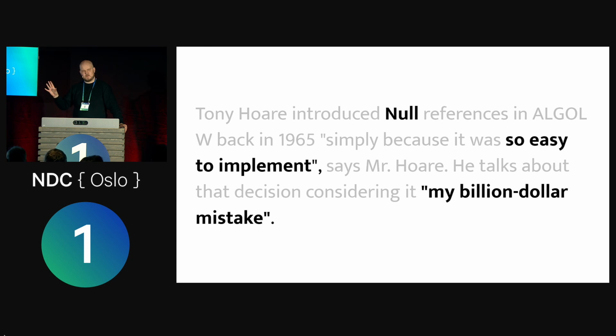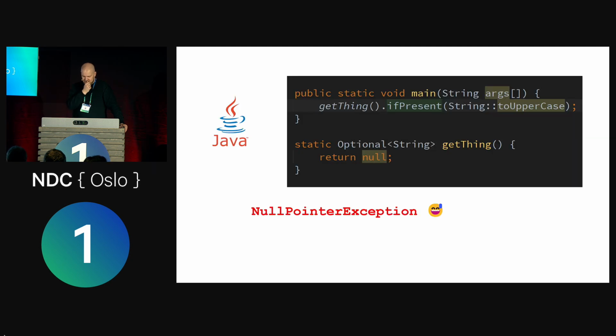And I think when he said it was my billion-dollar mistake, that wasn't just something he said. I think someone made some calculations, right? How many problems have null pointer errors in Java actually caused, or other languages? And the numbers were on the billion-dollar scale. So let's look at Java.